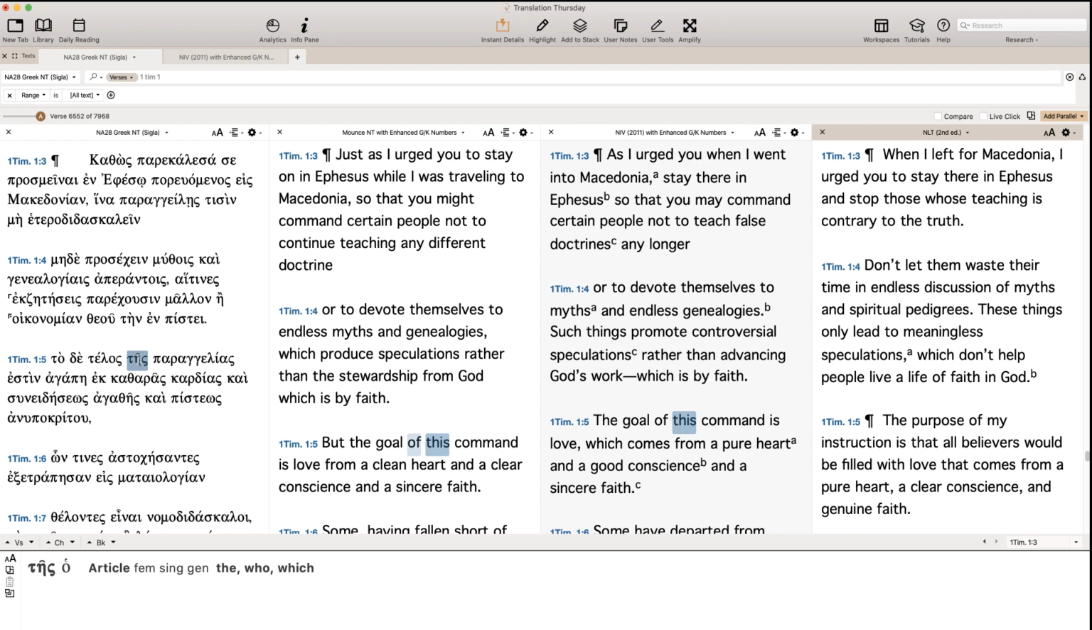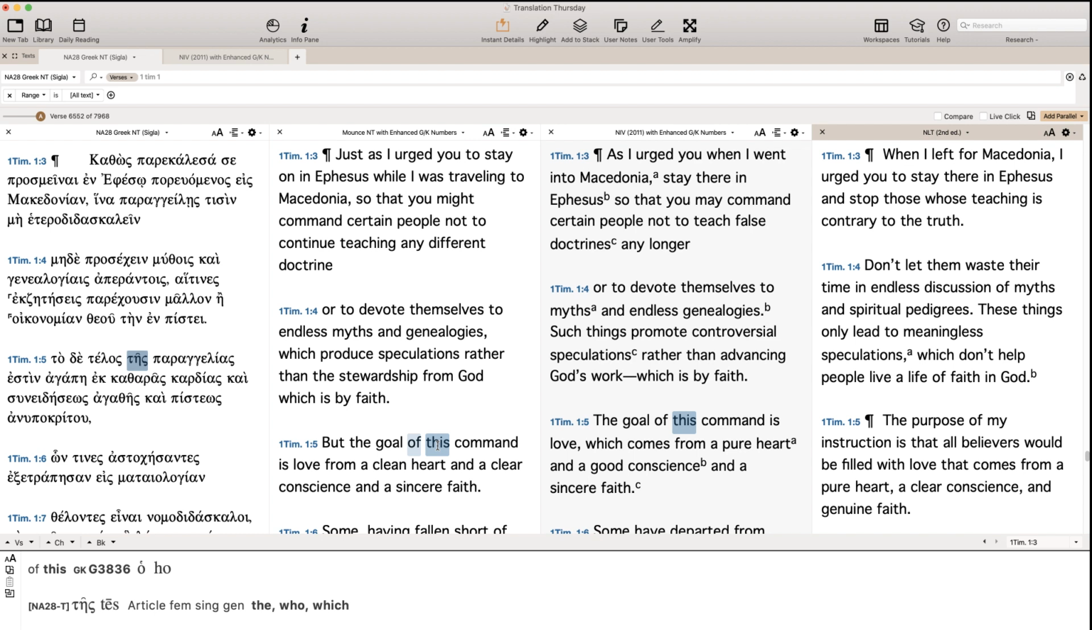But I would prefer a translation that helps the reader get the connection between parangelia and its verbal form, parangellein. And the translation of the article, the anaphoric article, the looking back article, as a demonstrative does it beautifully because that is the function, I should say, one of the functions of the demonstrative word in English. So, the goal of this command. But either way you go, all of these are very legitimate translations of the article.